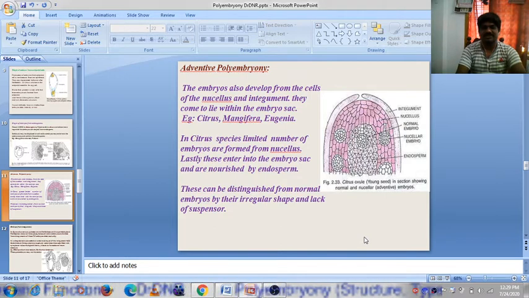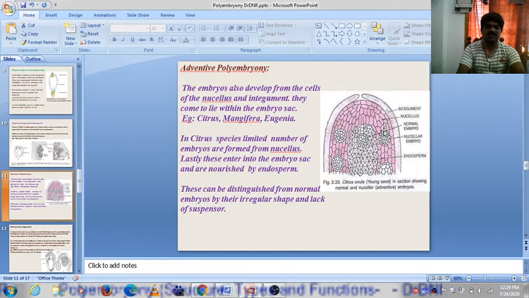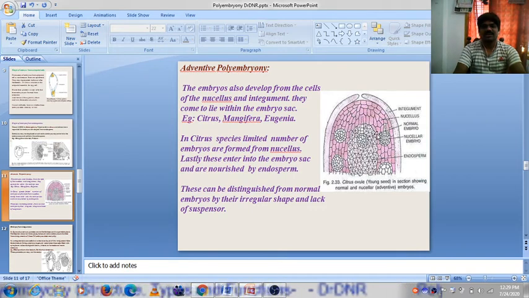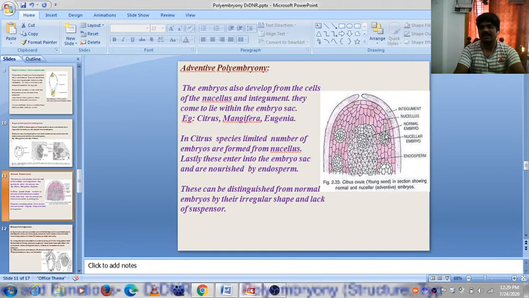In Citrus species, a limited number of embryos are formed from the nucellus. Lastly, these enter into the embryo sac. These are the nucellar embryos, and they are nourished by the endosperm. These can be distinguished from the normal embryos by their irregular shape and lack of suspensor. There is no suspensor in the nucellar embryo. Here there is no suspensor, but here it has the suspensor.